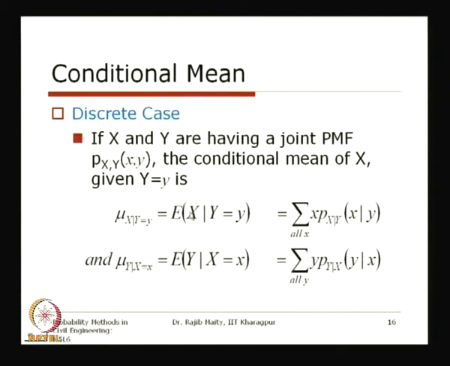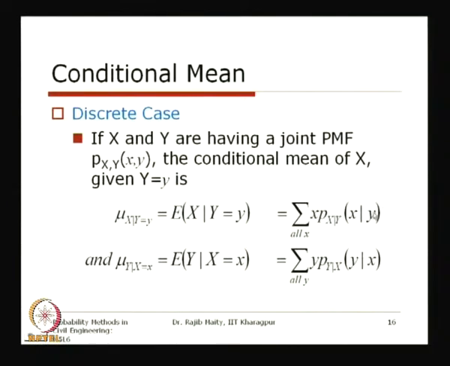Now this one we already know, what is its distribution function, from the discussion of the conditional distribution. This conditional PMF, that is x given y, we have seen earlier how to obtain this particular distributional form.